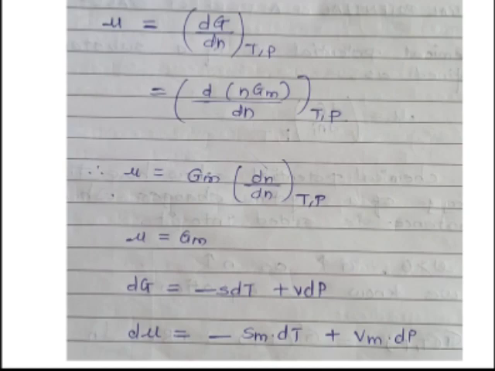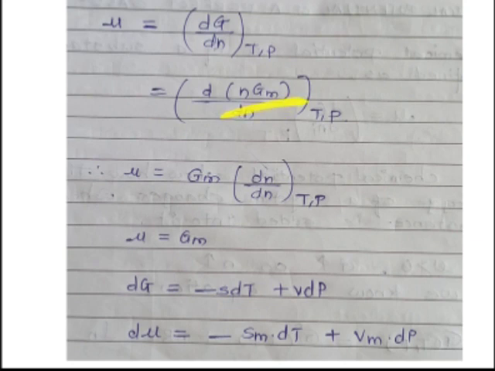Then our definition of chemical potential, which depends on Gibbs free energy, is mu is equal to dG upon dn at constant temperature and variable pressure. So this can be written as d in bracket n into Gm divided by dn, because Gibbs free energy is dependent on the number of moles.